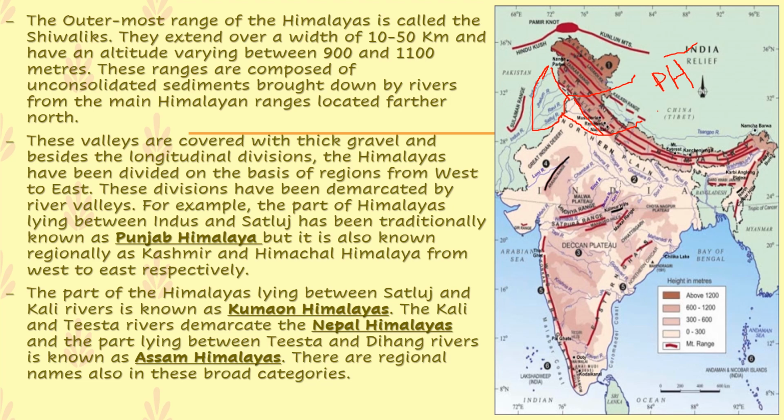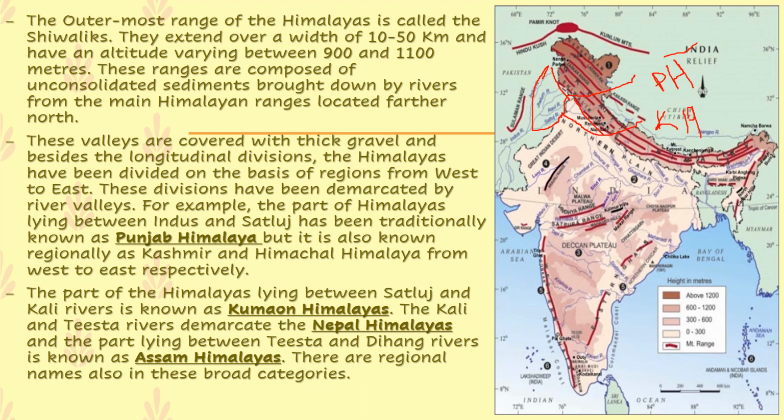The part of the Himalayas lying between river Satluj and river Kali is known as the Kumaon Himalayas. Clear, children? I hope you are understanding.